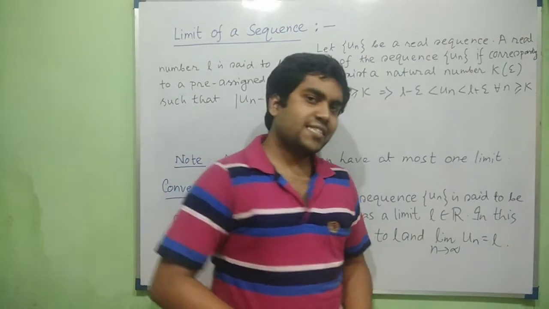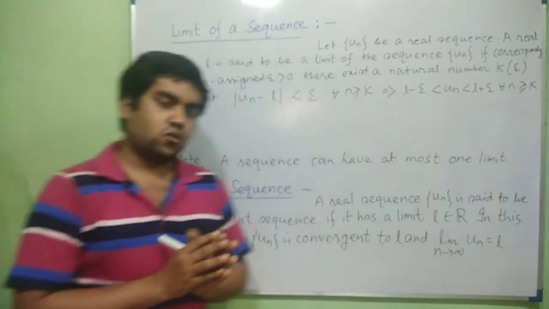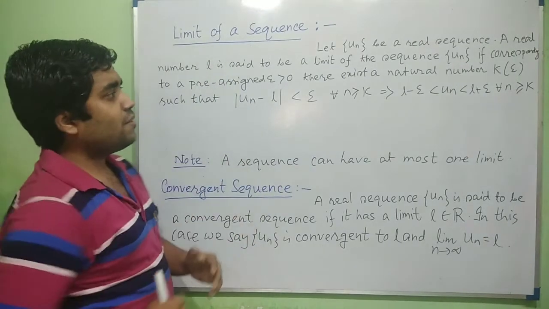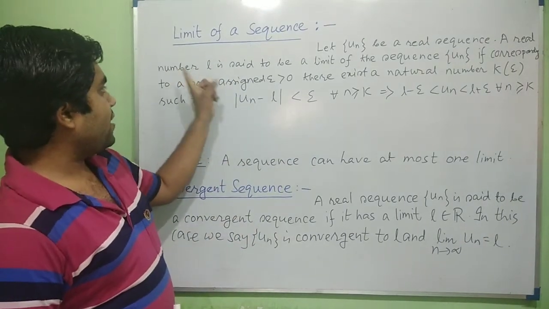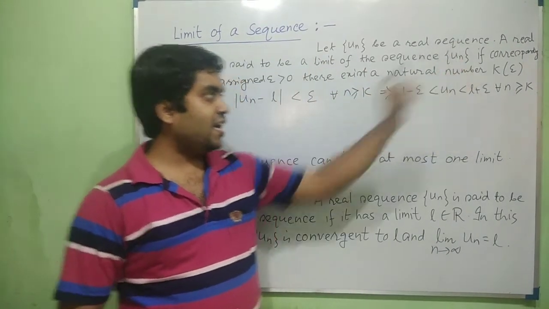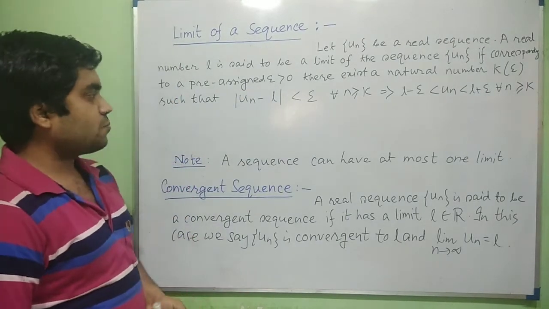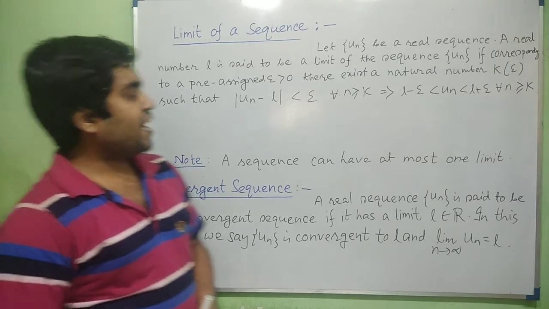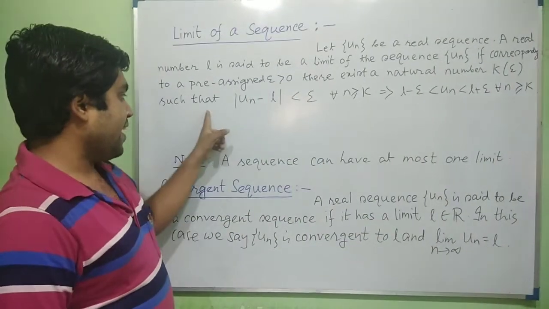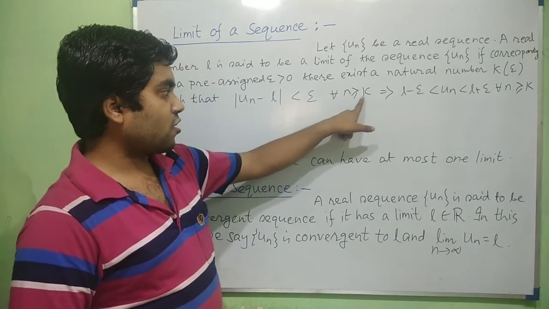Now we are going to discuss the topic limit of a sequence. What is the limit of a sequence? Suppose we consider un as a real sequence. Then the mathematical definition is: a real number L is said to be a limit of the sequence un if, corresponding to a pre-assigned epsilon greater than 0, that is, positive epsilon, there exists a natural number k, depending on epsilon, such that mod of un minus L is less than epsilon for all n greater than or equal to k.